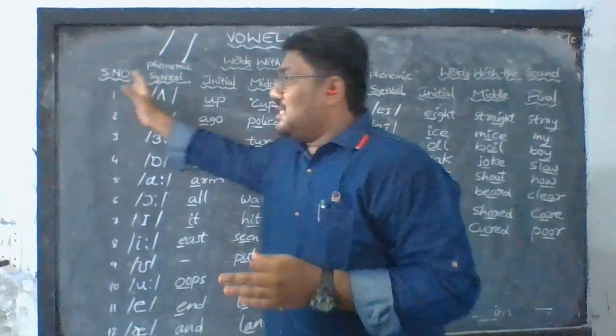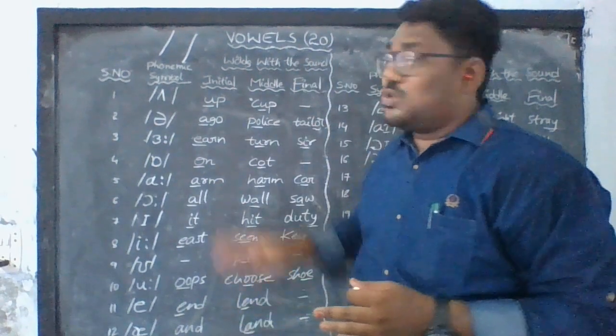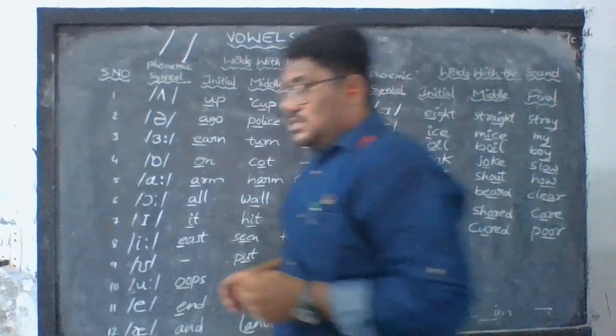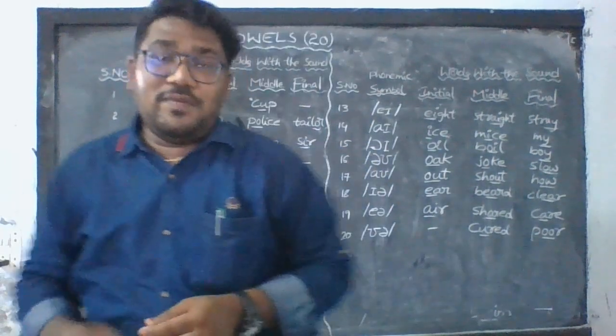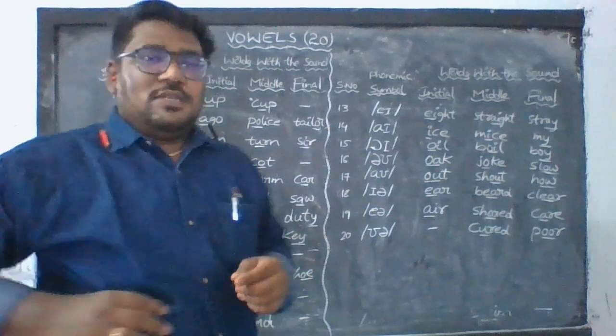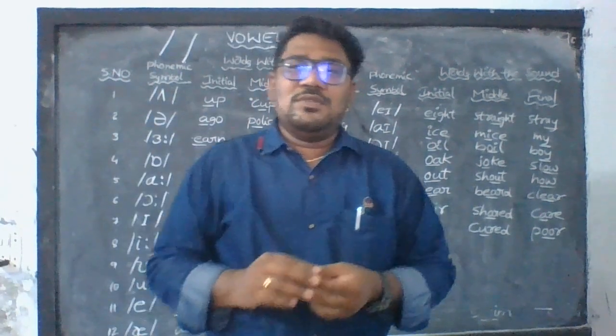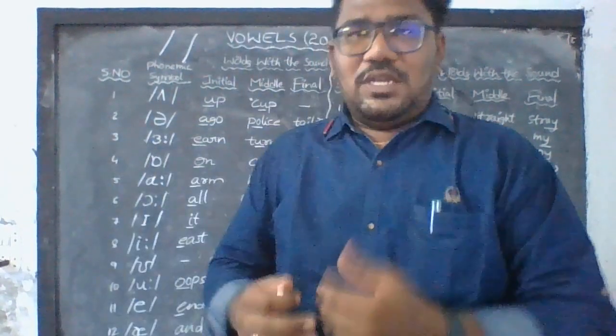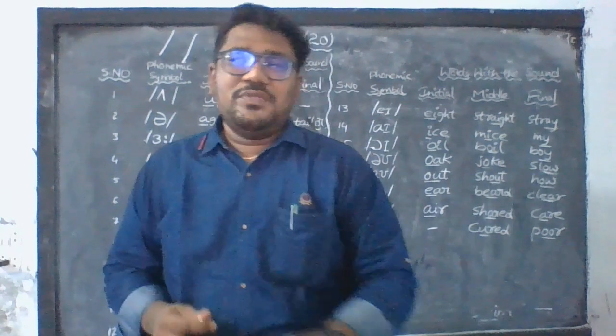Okay, so this is about the total vowels. We have 20 vowels: 12 pure vowels, which are called monophthongs, and 8 diphthongs. So you can practice them. Till now we have completed the first unit. Thank you so much.